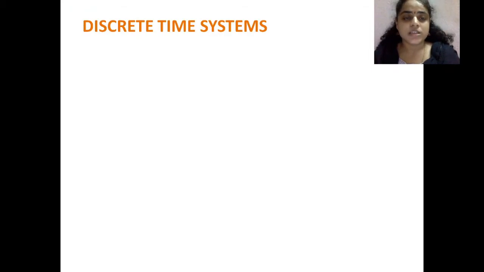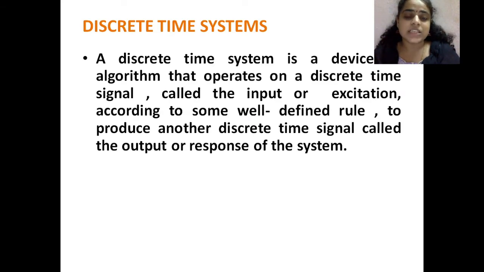So now we are seeing about discrete time systems. So far we have seen everything clearly about signals, basic signals, classification of signals and classifications of discrete time signals. Now we are moving into discrete time systems. A discrete time system is a device or an algorithm that operates on a discrete time signal called the